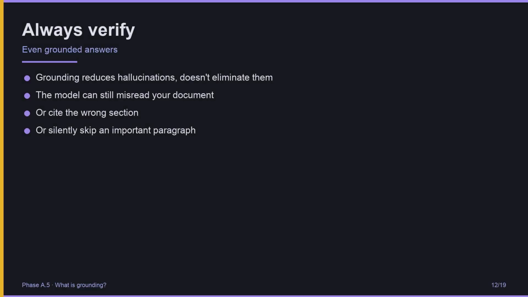Even grounded answers need verification. Grounding reduces hallucinations, it does not eliminate them. The model can still misread your document. It can still cite the wrong section. It can still silently skip an important paragraph and answer from the rest. So check. Especially for the answers you will actually rely on. The rule from the last lesson still applies, verify before you trust. Grounding just means there is something specific to verify against.